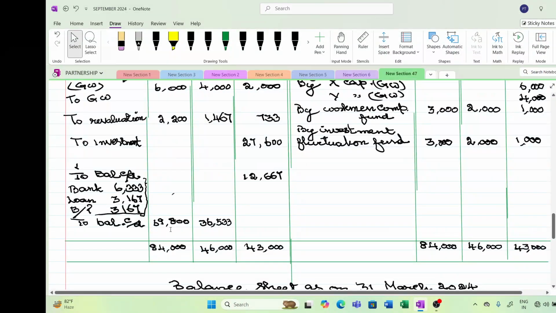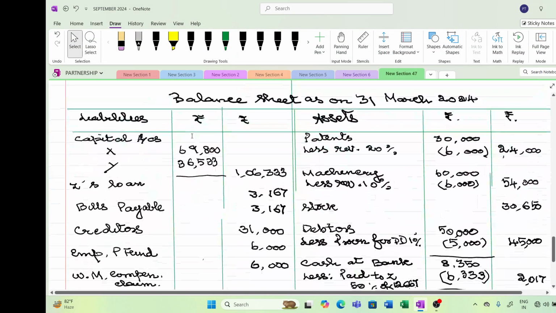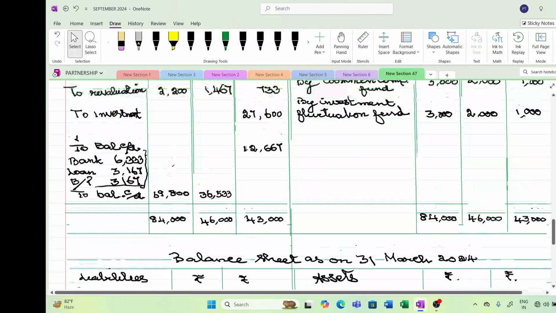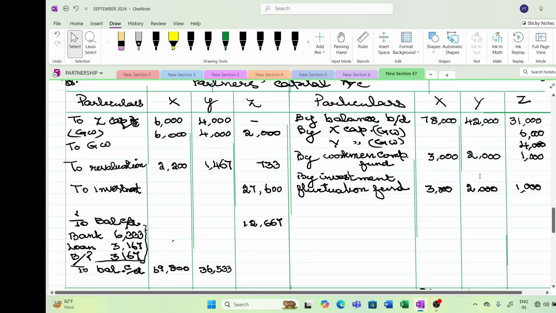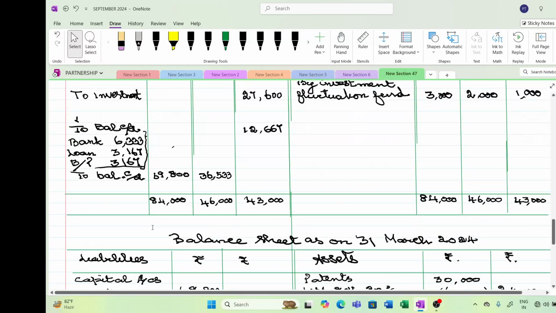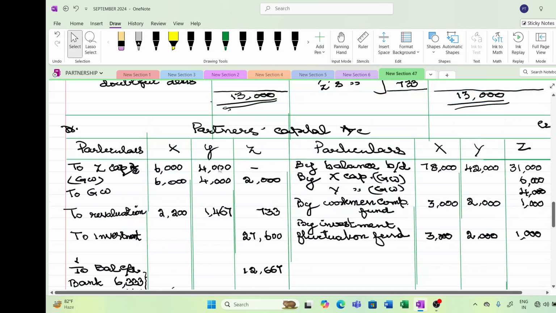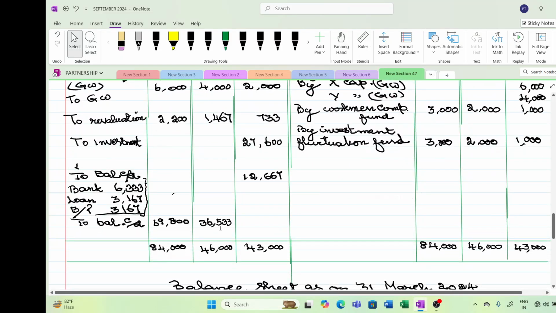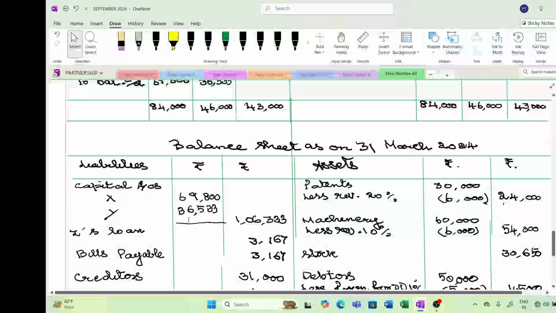After that, his balance carried down is 69,800. That has gone to your balance sheet. Same way, I have closed Y's capital account, 46,000 carried here, goodwill to Z and goodwill written off, and then loss on revaluation. Then the balance comes to 36,533.